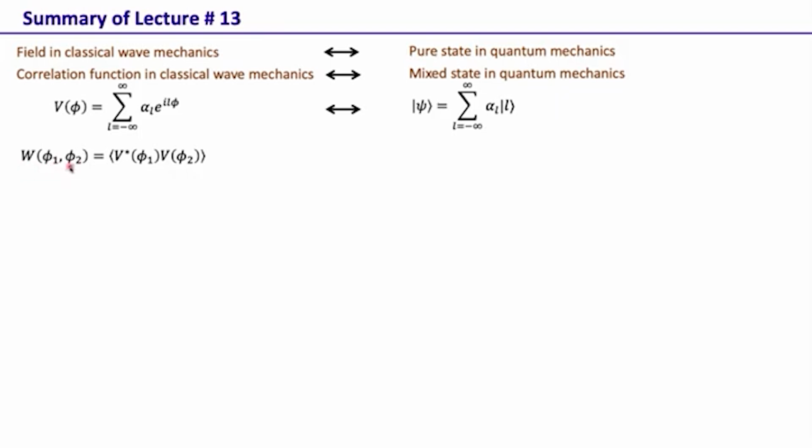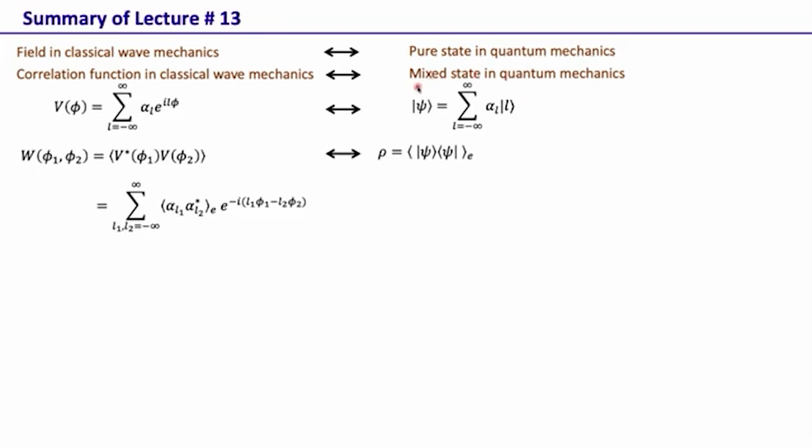The correlation function in the angle basis is defined as V star phi 1, V phi 2, and the ensemble average. If we go by this expression for V phi, then this W phi 1 phi 2, a cross spectral density function in angle, can be represented like this. Now analogously in quantum mechanics, we write when there is randomness in the system, in addition to the intrinsic randomness that a quantum system already has.